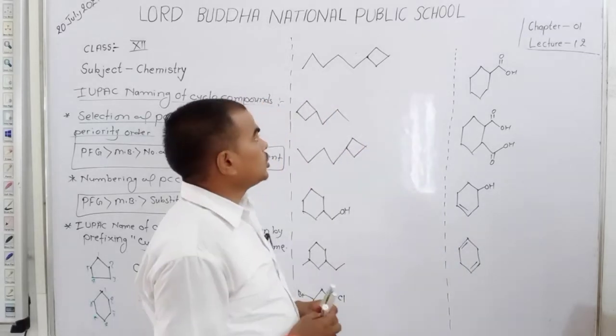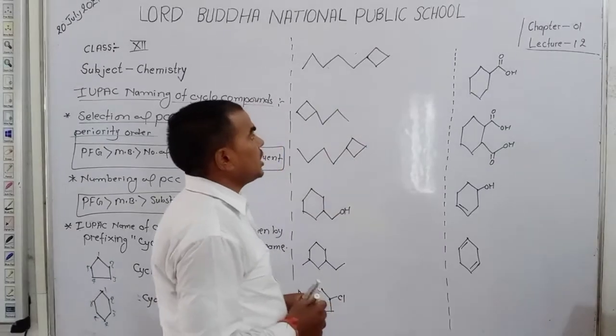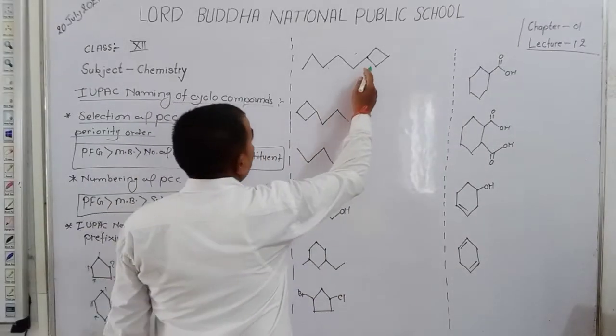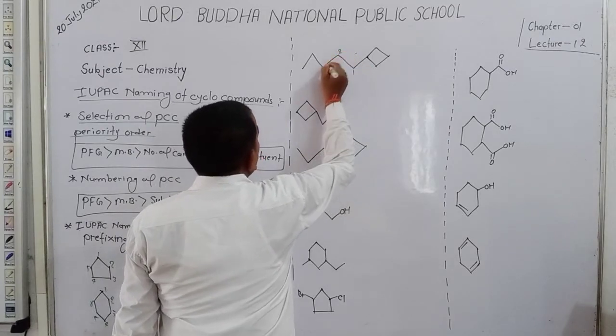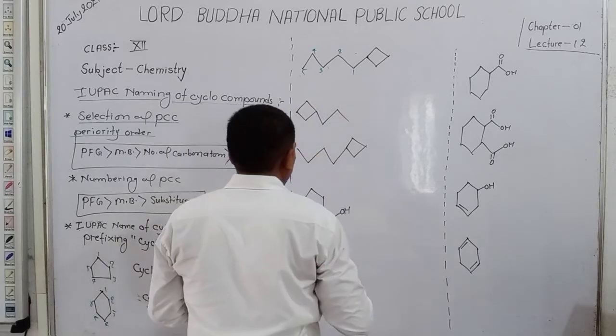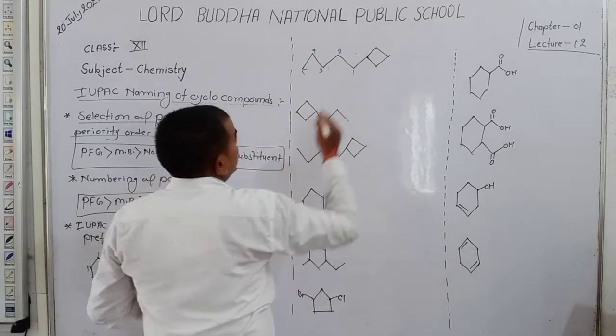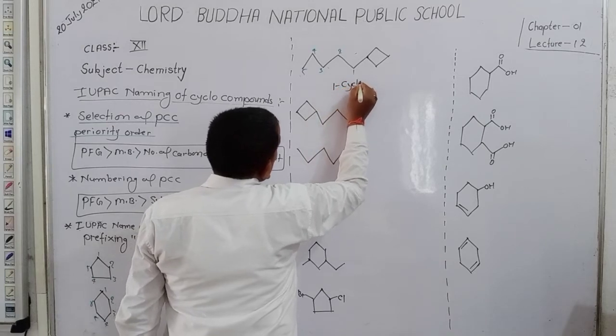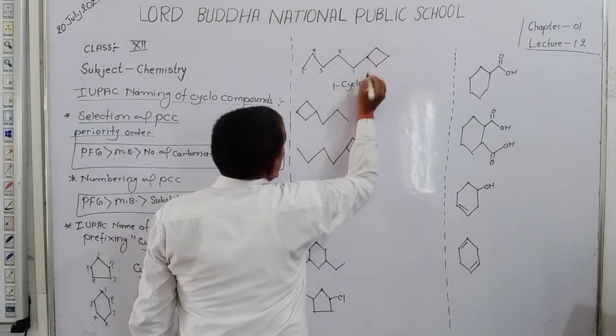Okay. So here we use the cyclic chain as a substituent. So first we write the name of the substituent, and counting starts from here: 1, 2, 3, 4 and 5 carbon. At the first position here, cyclo. First cyclo. How many carbon? 4 carbon.